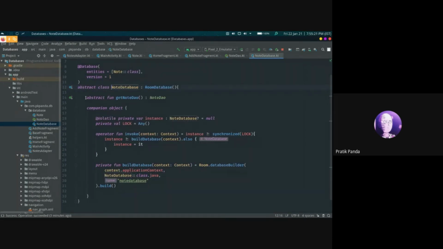Here we are implementing all the logical functions that will be used in our app to access the data. Here we have the get note DAO that gets us the DAO. It is volatile because it can be initialized at runtime, or if it has some error or cannot be initialized, it could be built afterwards.